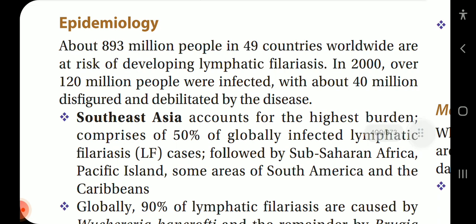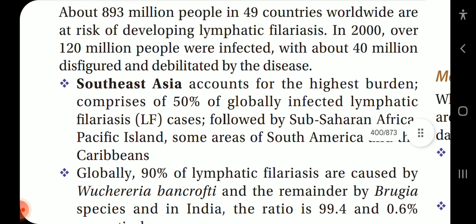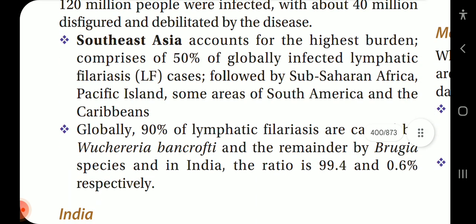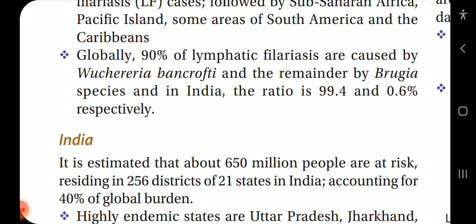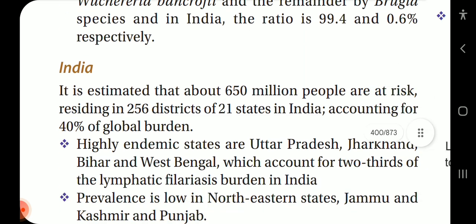Now epidemiology. About 893 million people in 49 countries worldwide are at risk of developing lymphatic filariasis. In 2000, over 120 million people were infected, with about 40 million disfigured and debilitated by the disease. Southeast Asia accounts for the highest burden, comprising 50% of the globally infected lymphatic filariasis (LF) cases, followed by sub-Saharan Africa, Pacific Islands, some areas of South America and the Caribbean. Globally, 90% of lymphatic filariasis is caused by Wuchereria bancrofti and the remaining by Brugia species, and in India the ratio is 99.4% and 0.6% respectively.